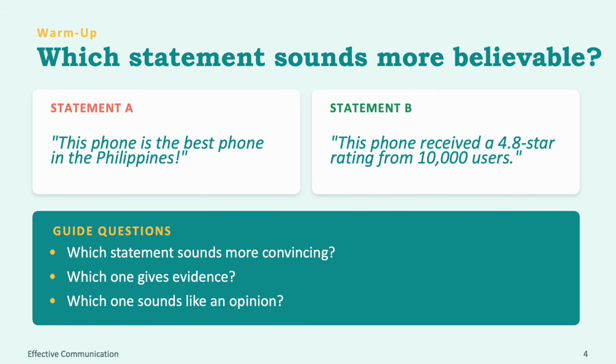Statement A is simply an opinion. Everyone can claim that something is the best, but without proof, it is difficult to believe. This reminds us that evidence makes a message more credible. Whenever you read information online, always ask, where is the evidence?